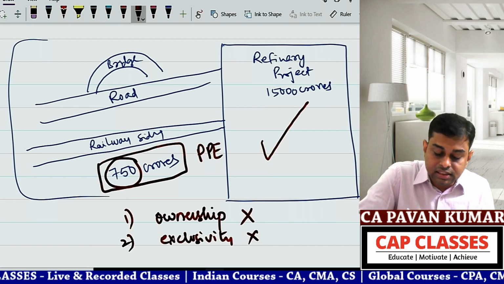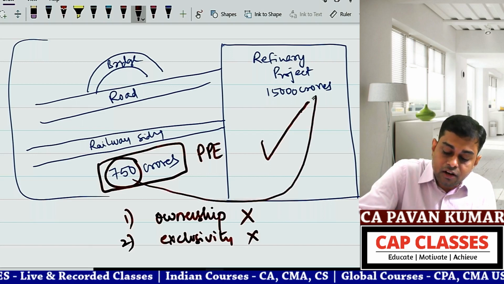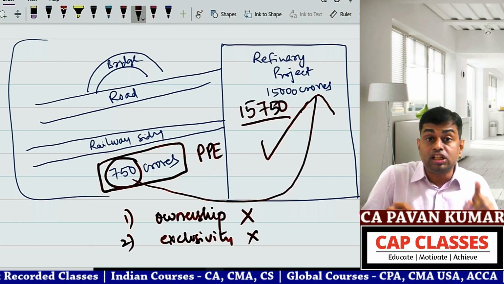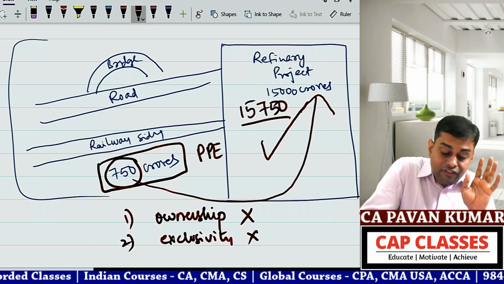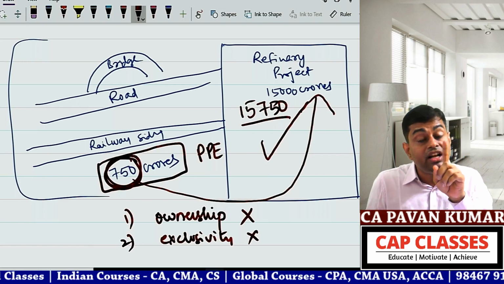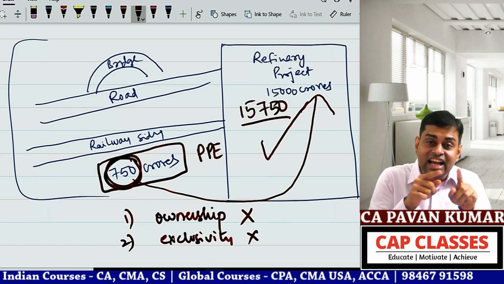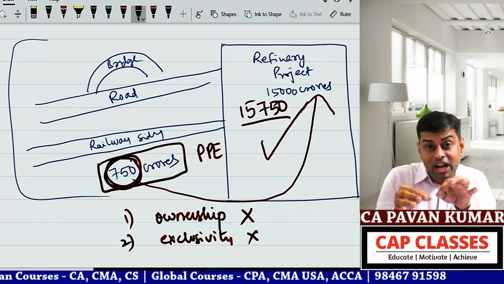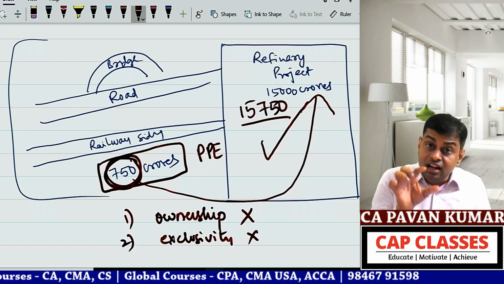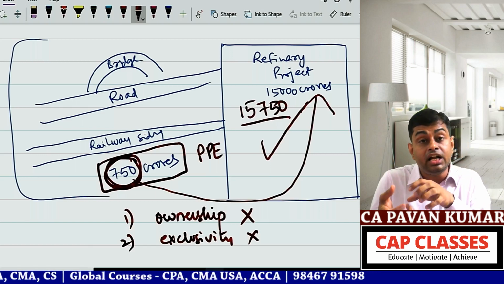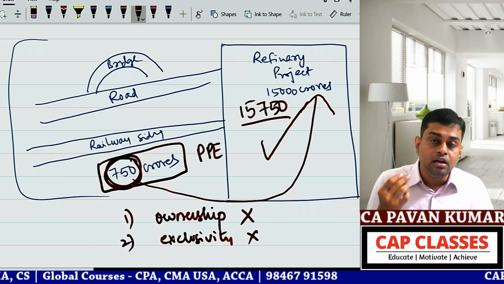But this 750 can be included here to make this 15,750 project cost, because this 750 meets the definition. Any cost incurred to bring the asset into the present location and condition, and which helps to use the asset in the manner intended by the management, can be capitalized.